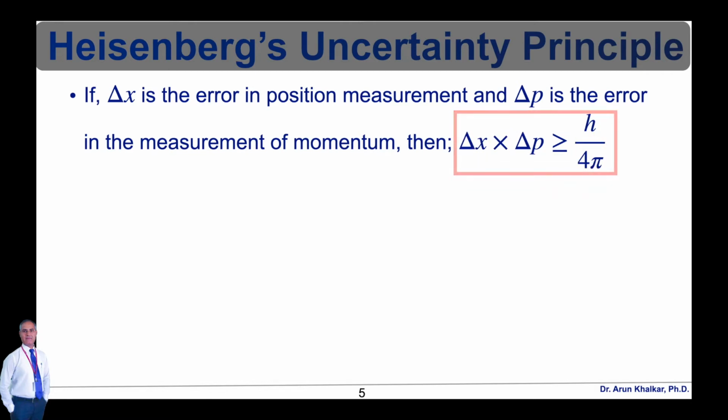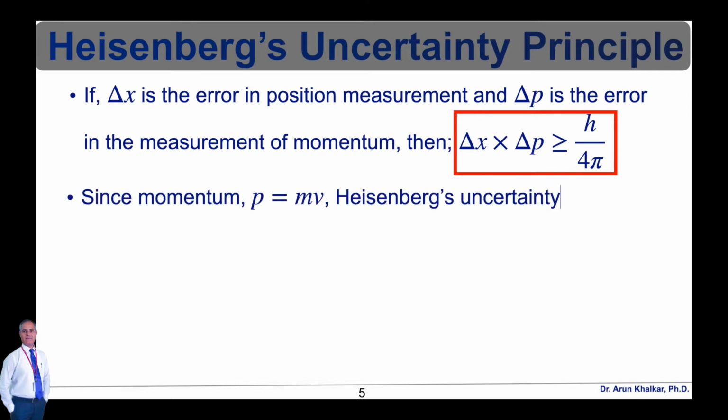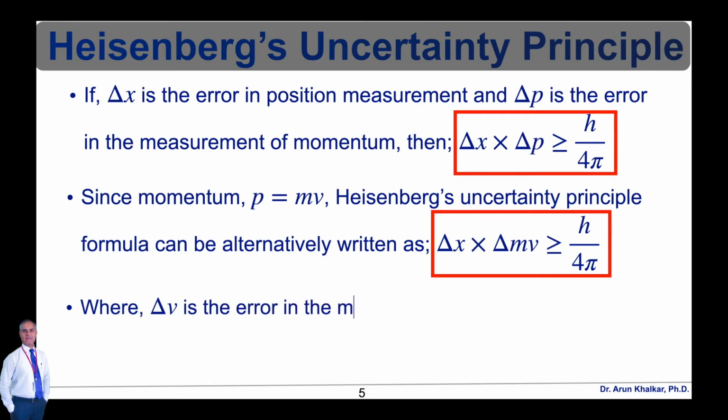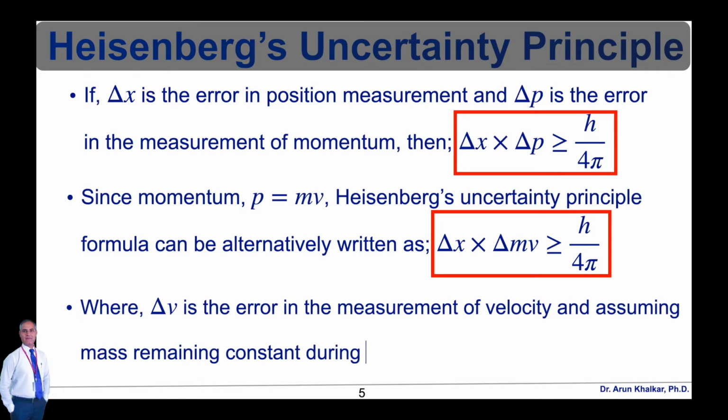Delta x multiplied by delta p is greater than or equal to h upon 4 pi. Since momentum p is equal to mv, that is mass into velocity, the formula can alternatively be written as delta x multiplied by m delta v is greater than or equal to h upon 4 pi, where delta v is the error in the measurement of velocity, assuming mass remains constant during the experiment.